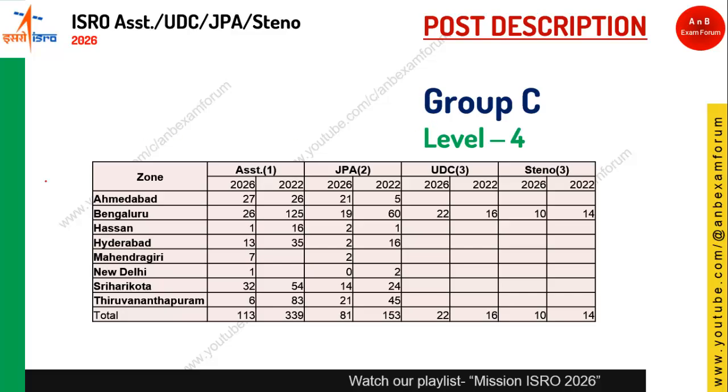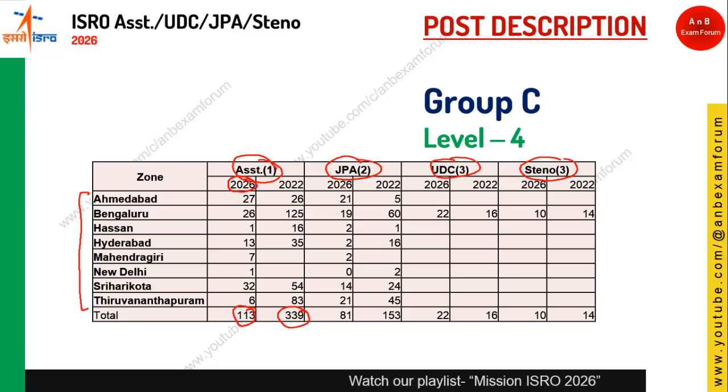ISRO has released posts for assistant, JPA, UDC, and steno. There are various facilities of ISRO in various cities, so they have distributed the posts zone wise, and each zone has a number of vacancies. If you see 2026, the vacancies are 113, and compared to last year it was 339. So the vacancies have reduced, but the number is enough. 113 is a good amount.